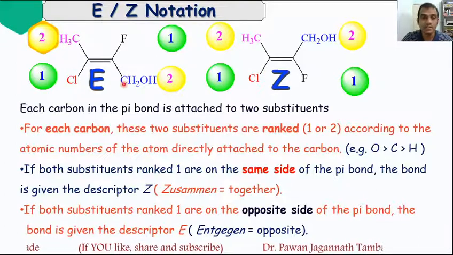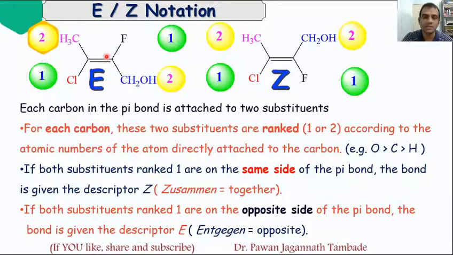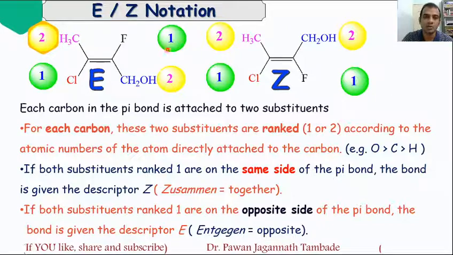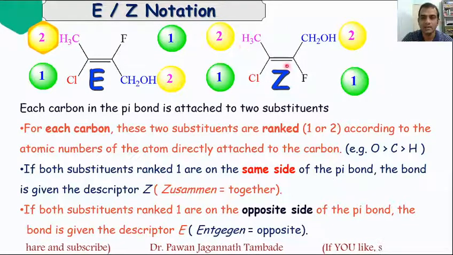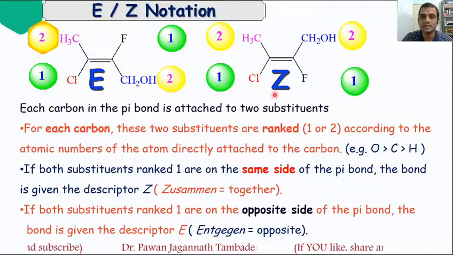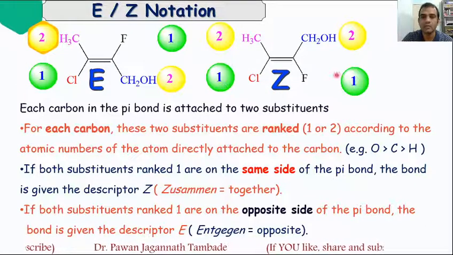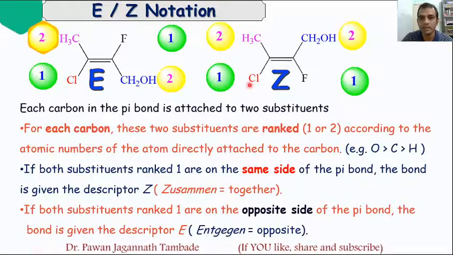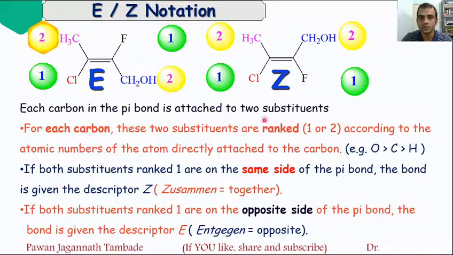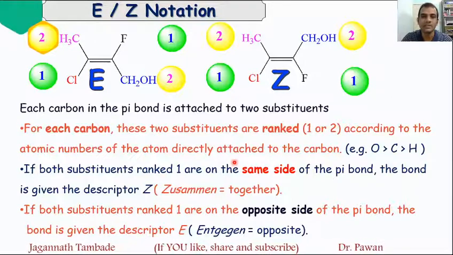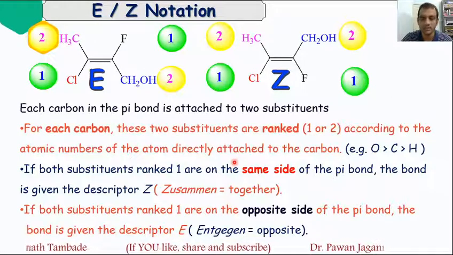So this structure is called the E structure, where atoms or groups of higher priority are opposite to each other, and this structure is named the Z structure, where atoms or groups of higher priority are present on the same side of the pi bond. So this is how we can apply EZ notations in the case of alkenes.